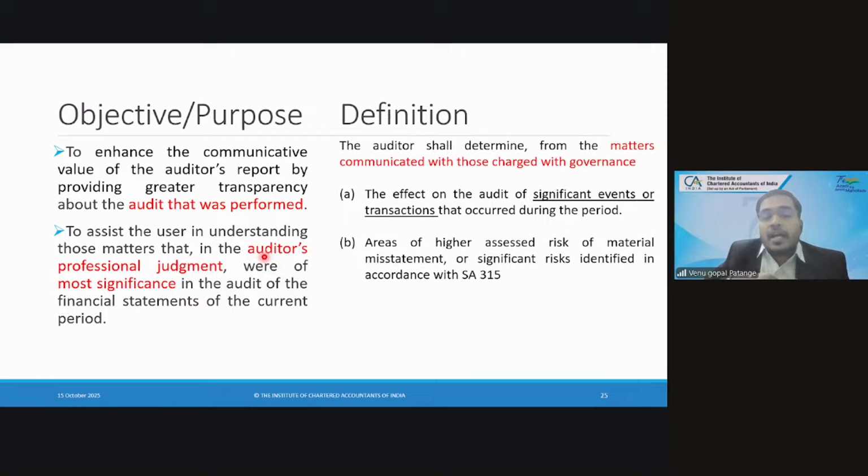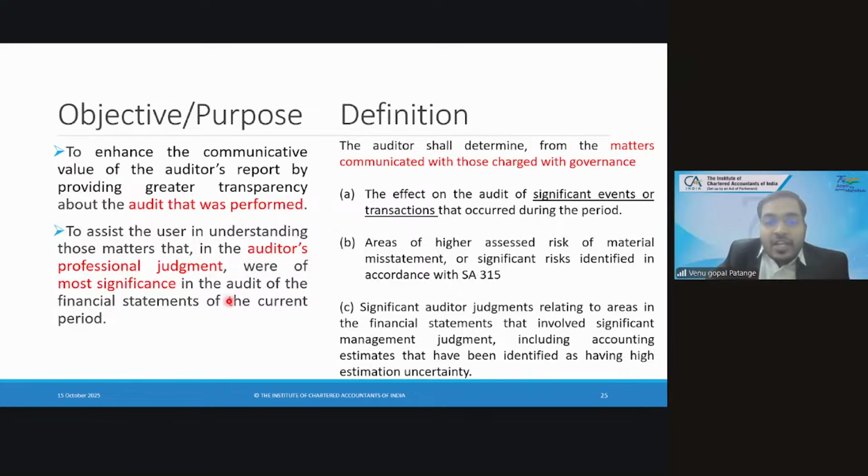It's a high risk area. So the auditor has to do extensive audit procedures. He should verify more, he should collect more evidence, quantitatively and qualitatively, in order to address that high risk area. So areas of higher assessed risk of material misstatement or significant risk identified in SA 315. Fraud risk also comes into this.